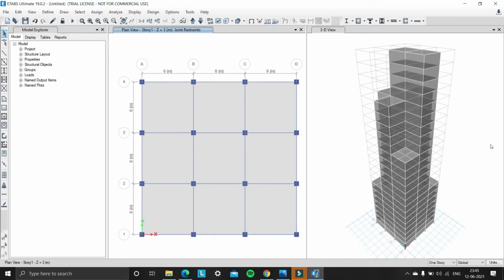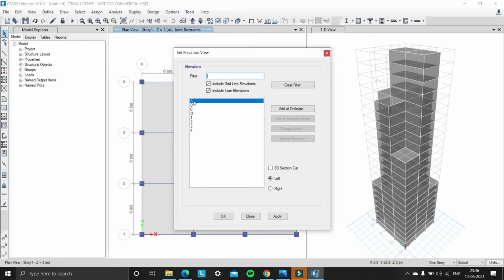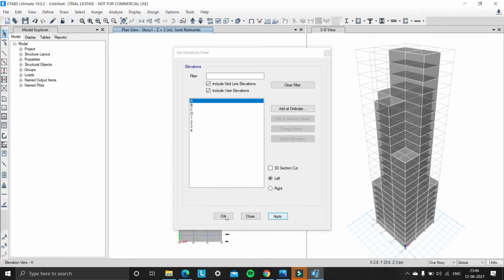And now we need to assign the wind loads. So click on plan view and we need to change into elevation view. For that elevation view, click on set elevation view and set to section A, and click on apply and OK.